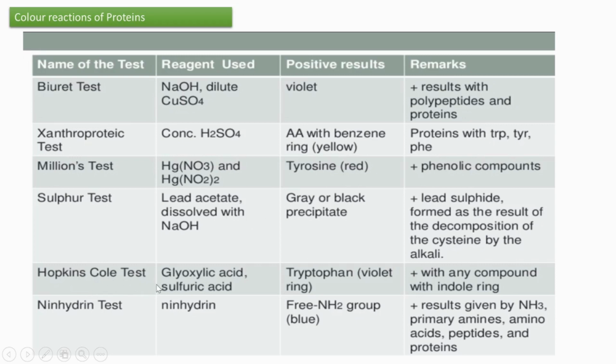The Hopkins-Cole test is there using glyoxylic acid and sulfuric acid. A violet ring will form. It indicates the presence of tryptophan, and a positive result will be given by all the compounds that contain an indole ring. The Ninhydrin test is there using ninhydrin. Blue color is the inference, and it will be given by compounds containing a free amino group. Positive results are also given by ammonia, primary amines, amino acids, peptides, and proteins.